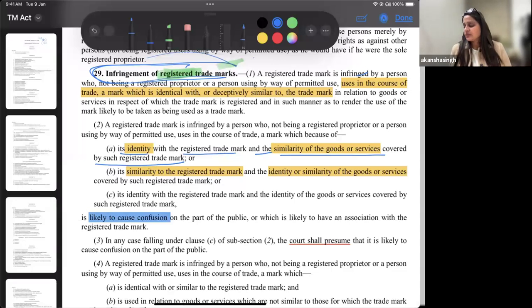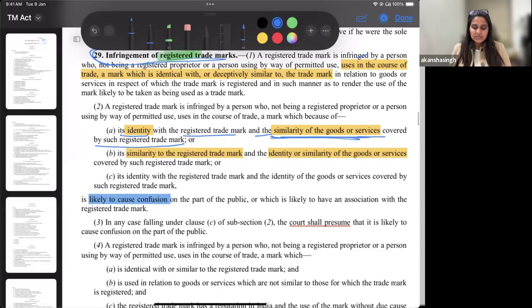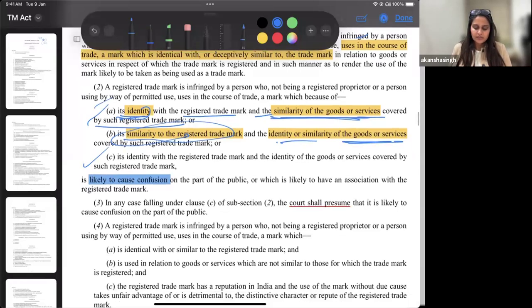So, let's say I am taking a trademark on Apple, I take this particular trademark of Apple on electronic gadgets, or maybe later if I want to extend and have a cafeteria also, I will then enroll myself or get classified in that particular class as well. So it's important that it has to be seen. Identity or similarity is there with respect to what? Goods and services. These are different grounds that you can read here.